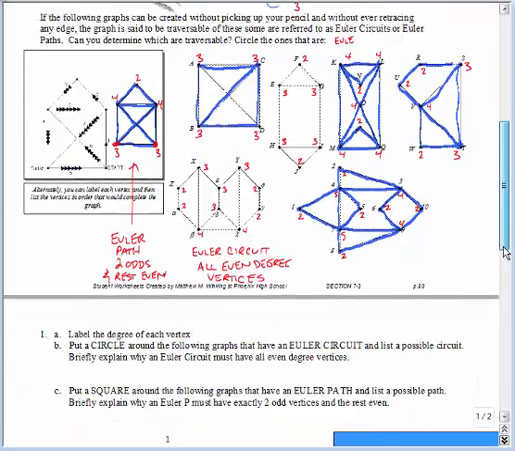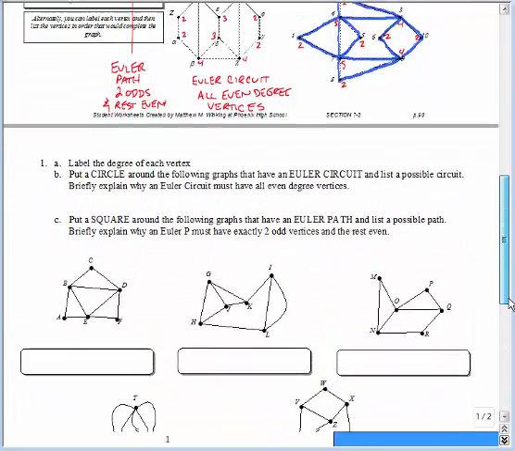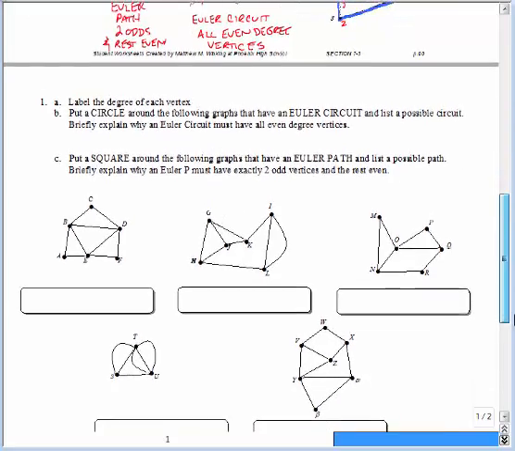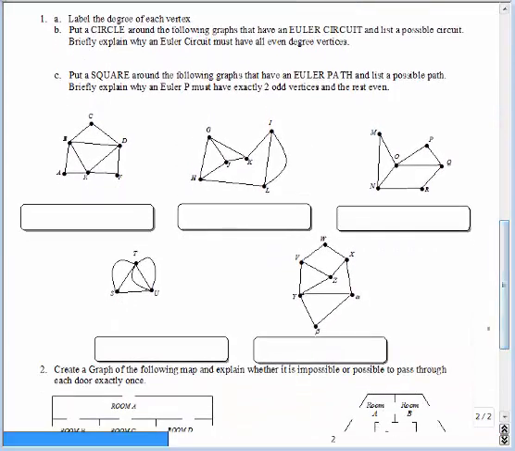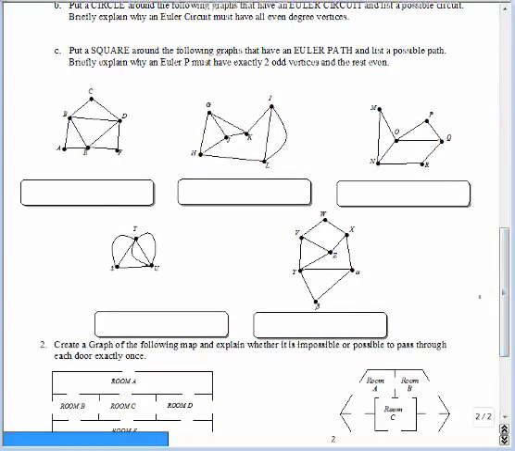Alright, a little bit more formally, let's try these problems down here. This time I'm actually going to ask you to list the actual path or circuit. Alright, let me stop though, and I'll start again, and we'll do the next page together.